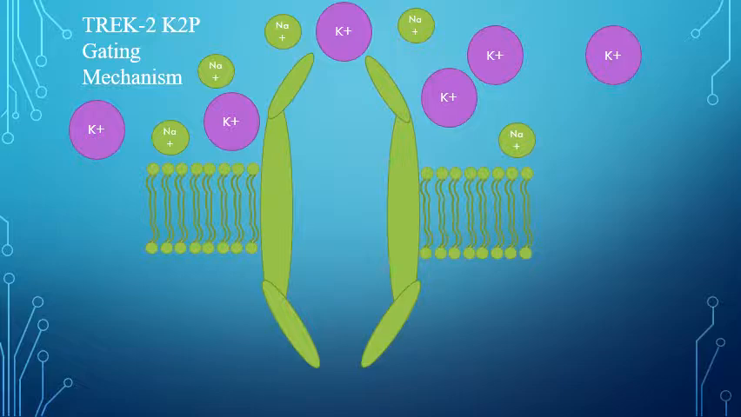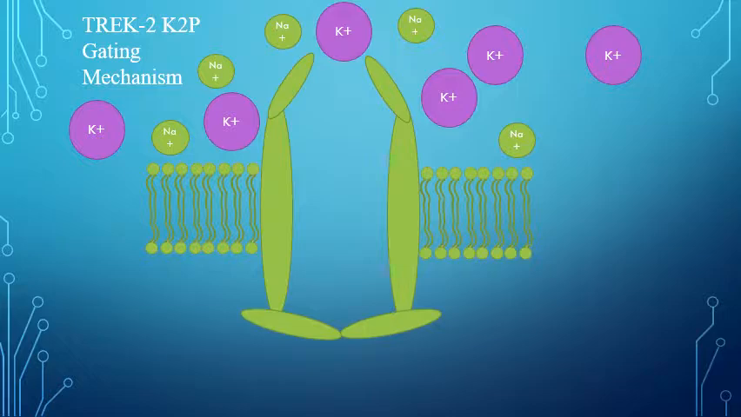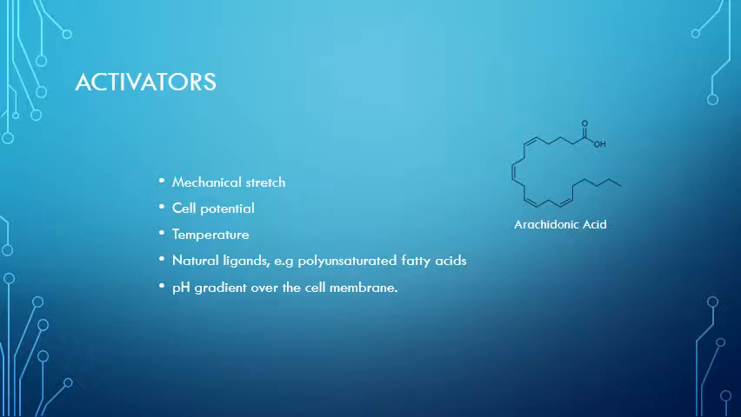A type of K2P, the TREC2 K2P, has been shown to contain a gating mechanism that regulates activity of the ion channel, and as such is an important target for clinical research, particularly in cardiovascular diseases and neurological disorders. Several physical factors have been shown to activate this gate, such as the mechanical stretch of the cell membrane, the cell potential, temperature, natural ligands such as the polyunsaturated fatty acid arachidonic acid, and the pH gradient over the cell membrane.